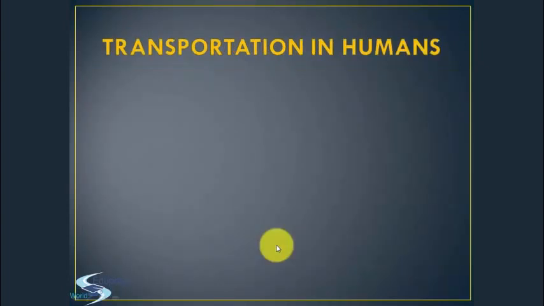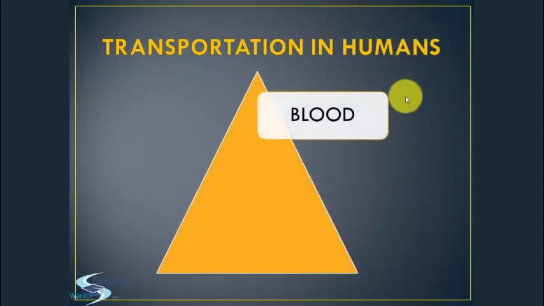Now, the most important topic which we are going to deal with is transportation in humans. The human body consists of several organ systems. Each of these systems requires the involvement of circulating body fluids. There are three principal circulating fluids in our body, namely blood, contained in the pump house or heart and in the blood vessels, arteries, veins and capillaries of the circulatory system.